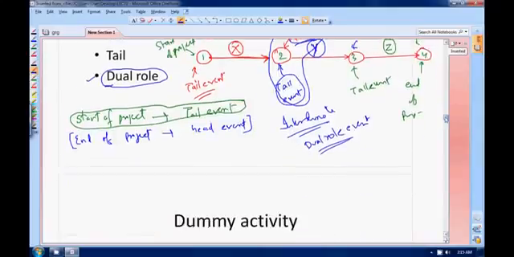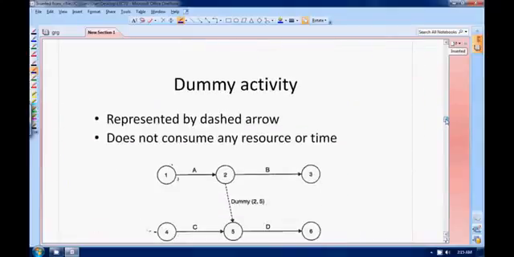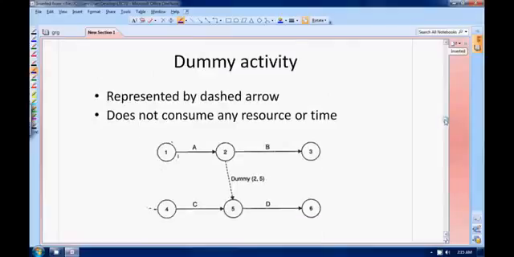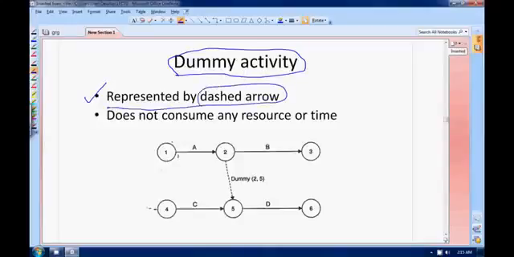Moving on. This is very important, and people usually make mistakes in this. Dummy activity. First of all, you should understand what a dummy activity is and how to represent it. Let's start with representation. It is represented by a dashed arrow, never by a solid arrow. This will represent your dummy activity.